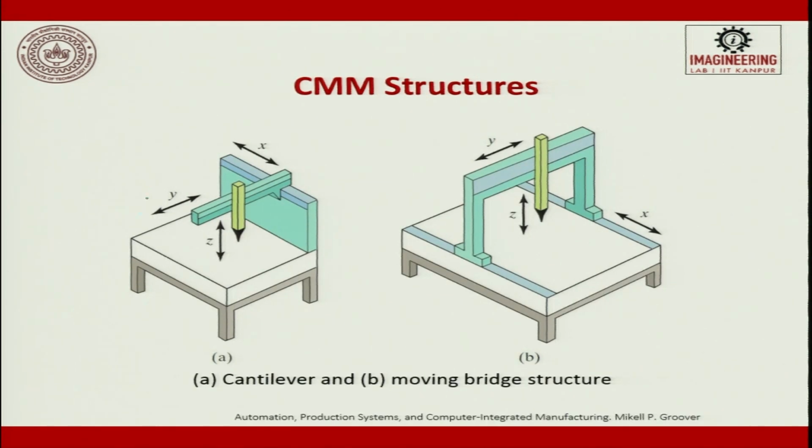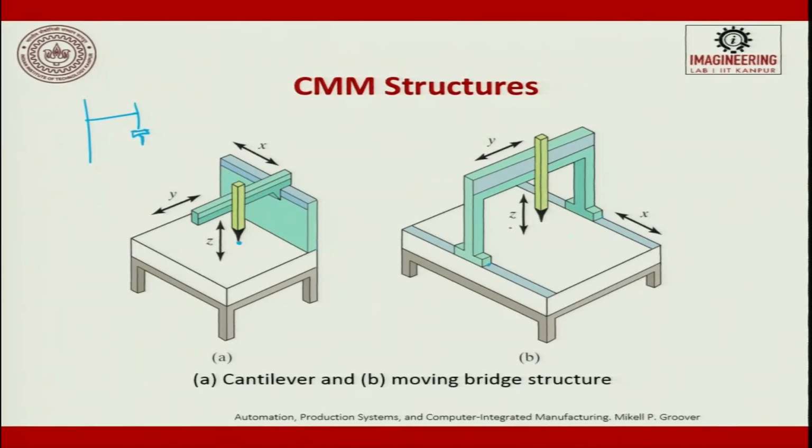So, this is a typical cantilever type. There is an overhang and there is one more overhang, then you have a stylus which touches and then you try to get the output. So, if there is an error in this stylus, it is transferred to this, and so naturally the error data whatever you measure is going to be tricky to handle. So, first we do calibration, if at all there is a sag, we try to remove it and then get it done. The next one is going to be moving bridge.